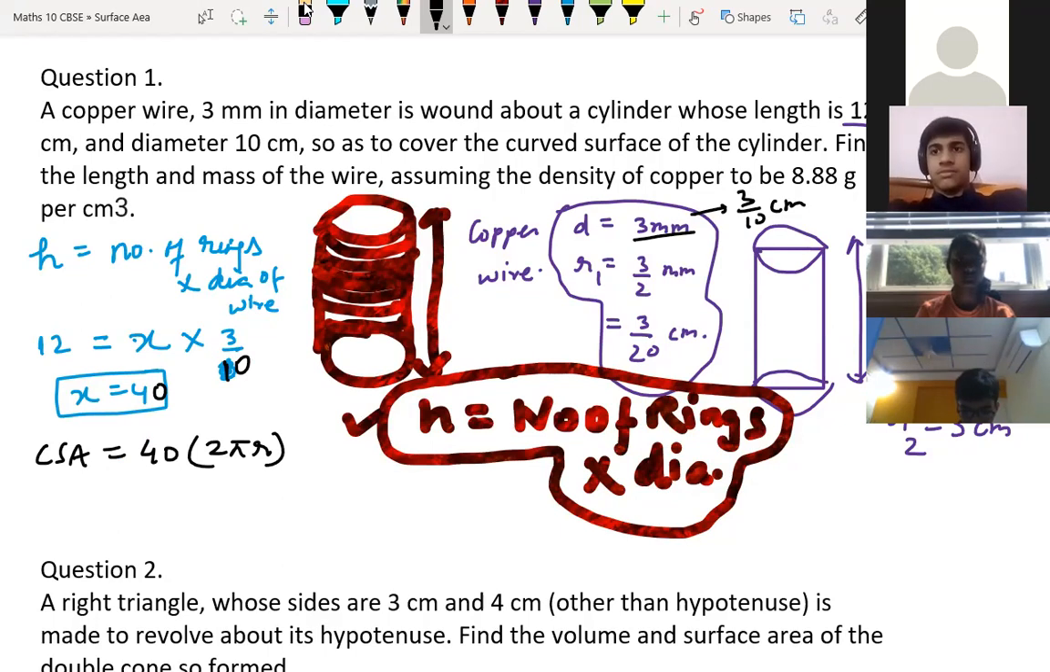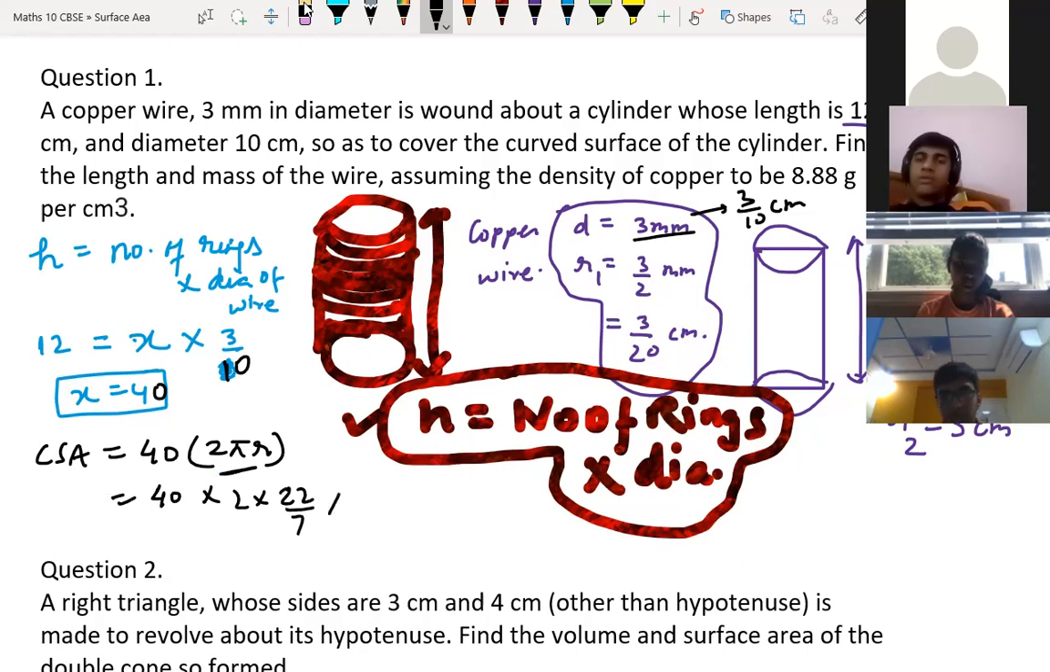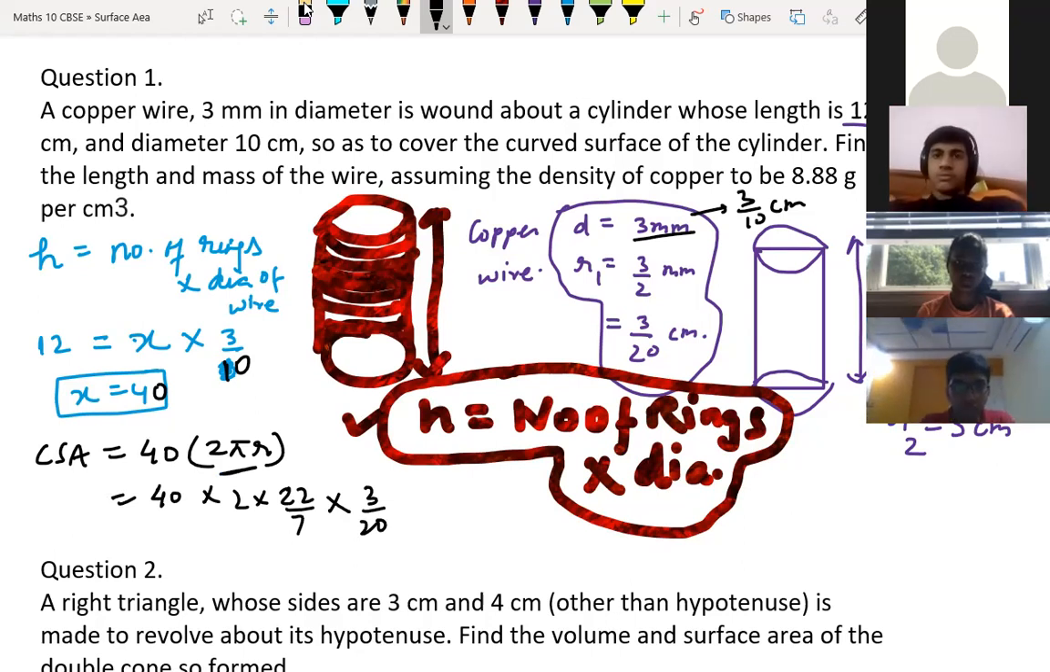2 pi r h. But X we have already written as the number of rings. That's 40 circles of this. So 40 circles are there into 2 pi r. So 2 pi r is for one circle, and there are 40 circles. So what we have to do? We have to multiply with 40. Now 40 into 2 into 22 by 7 into r. R is how much? This is 3 by 20. Correct. So what will come?